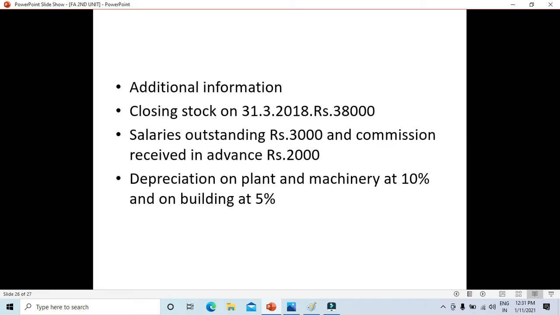So here you're going to add it because you have not paid it yet, so you're going to add to the remaining expenditures, if there are any. So you're going to add them on the P&L debit side. The other is you're going to show it on the liability side because it's due, you have not paid it yet. You're liable to pay the amount, so the twofold effects will be: one is on the P&L debit, you're going to add it to the concerned expenditure, that is salary, so you're going to add these amounts to the salary.